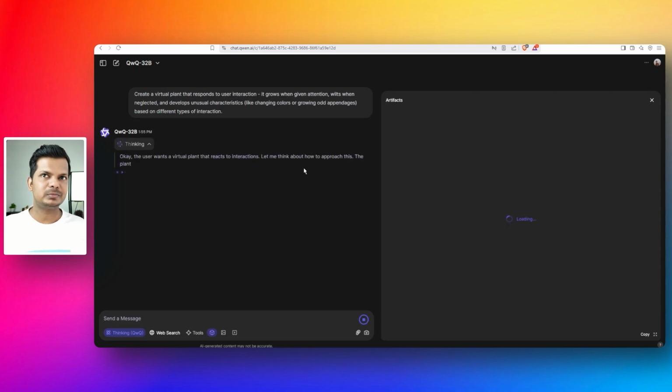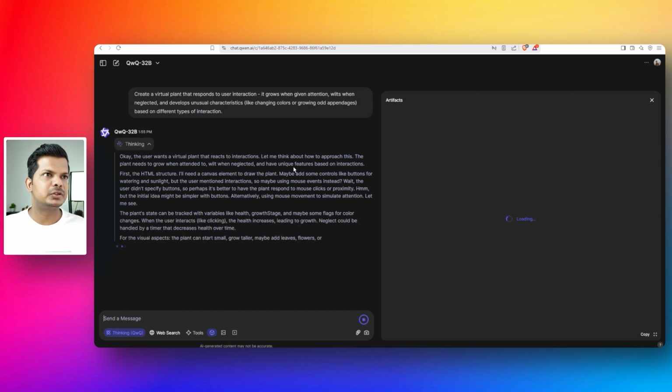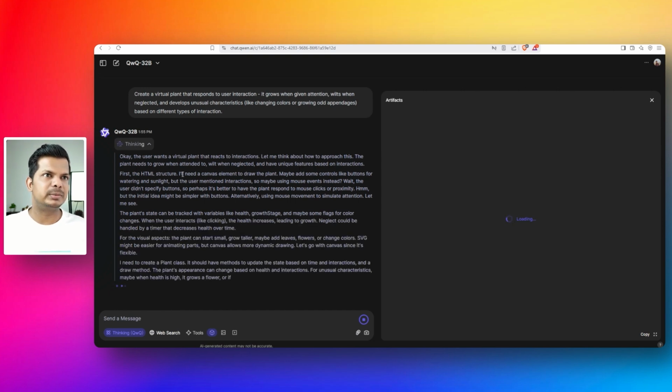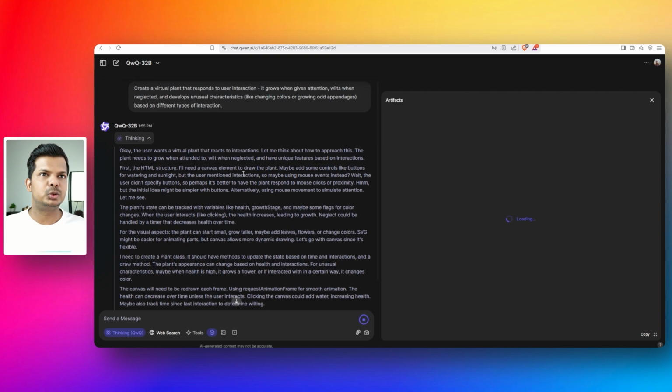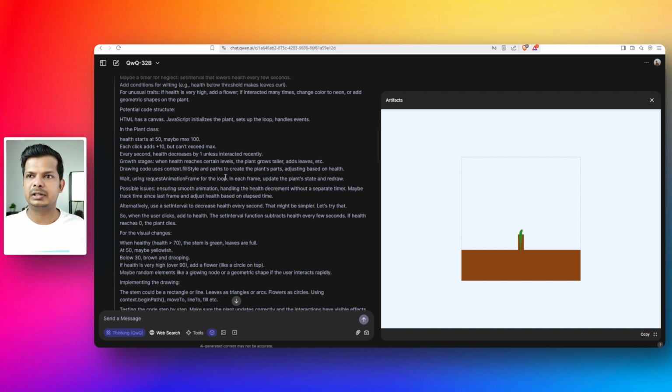Okay, let's see. So by default, I think it is creating the code in HTML. So, okay, the user wants to, okay, fine, the HTML structure. I'll need a canvas element to draw the plant, maybe add some controls like buttons for watering and sunlight, but the user mentioned interactions. So maybe using mouse events instead. Wait, the user didn't specify buttons. So perhaps it's better to have the plant respond to mouse clicks or proximity. But the initial idea might be simpler with buttons. So I don't think it'll create any buttons. Okay, that's good. Okay, all right.